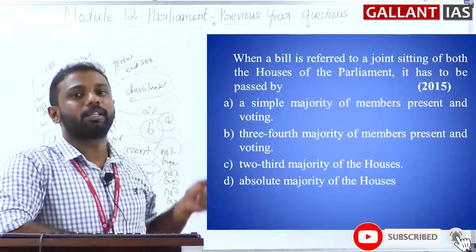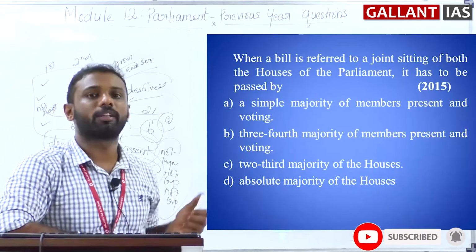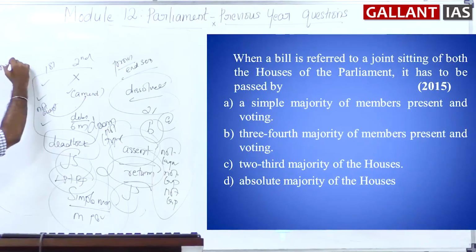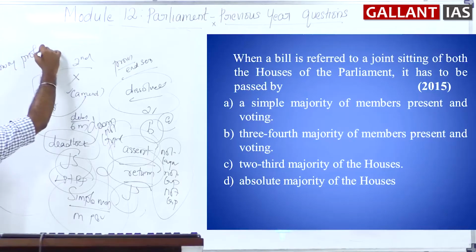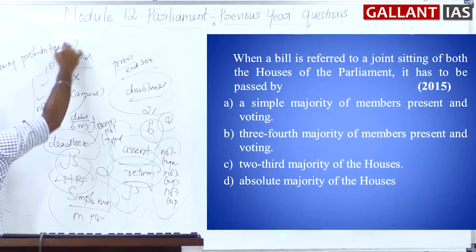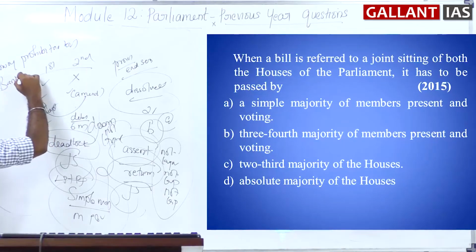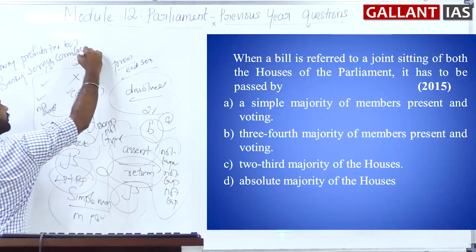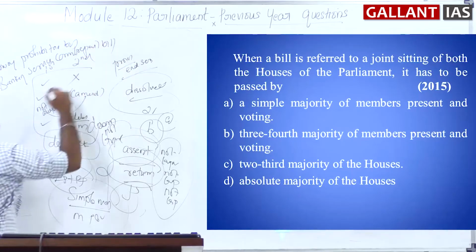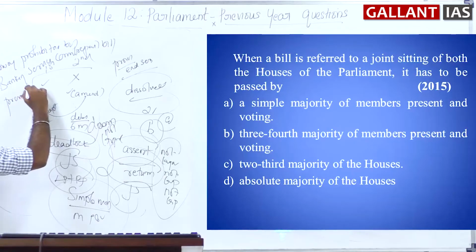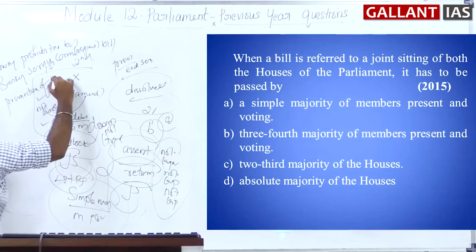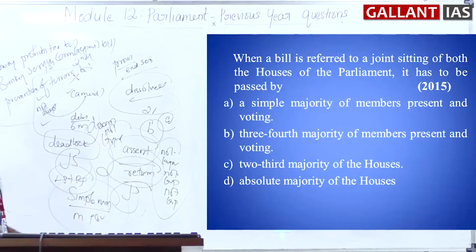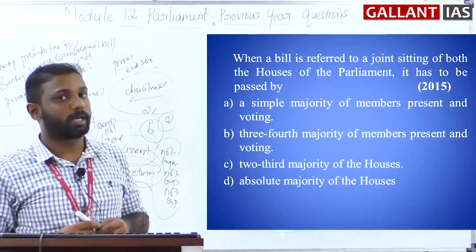And see, currently only 3 bills have been passed in the joint sitting, which are the Dowry Prohibition Bill, then the Banking Service Commission Repeal Bill, then the Prevention of Terrorism Bill. Only these 3 bills have been passed through a joint sitting in the parliament. Okay.